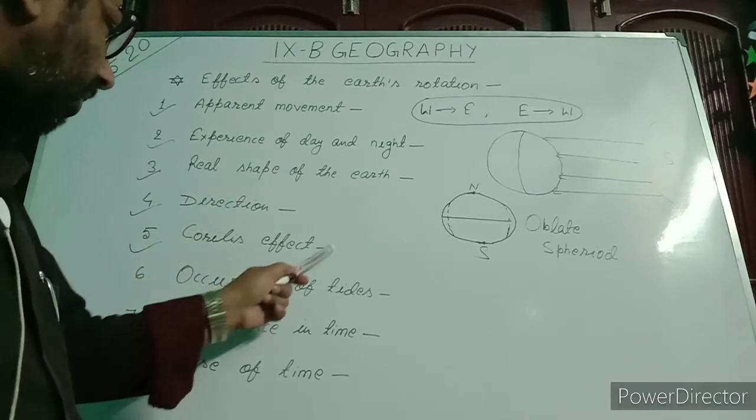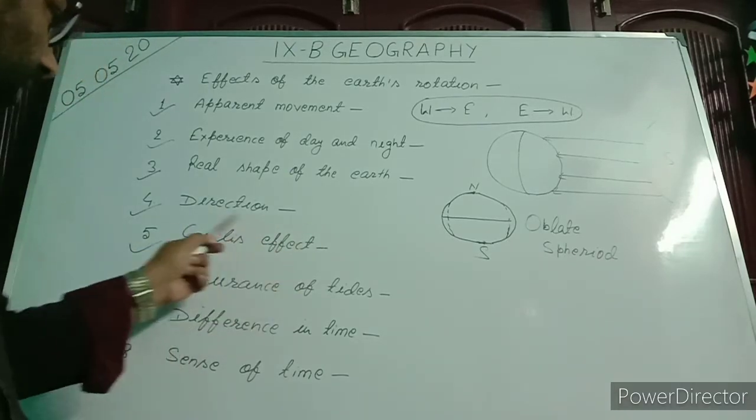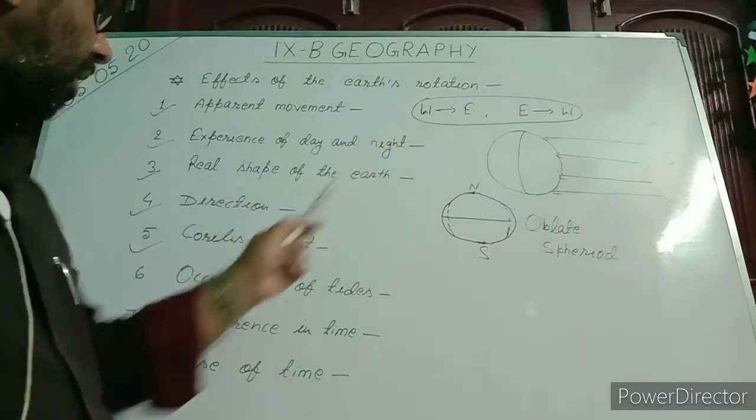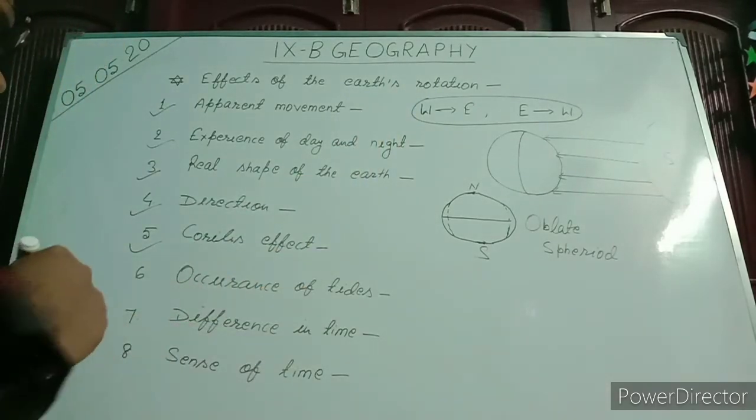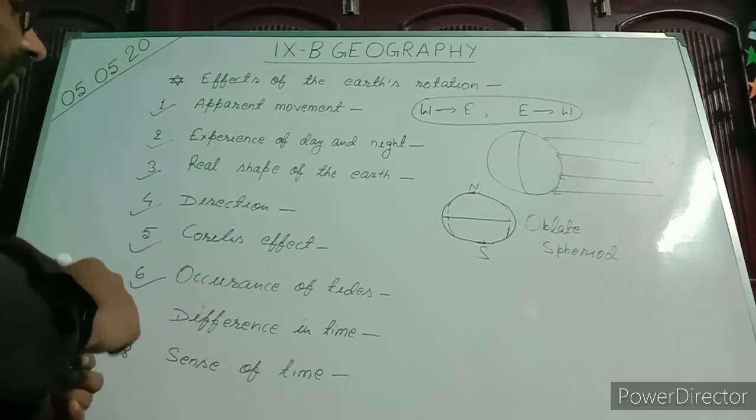This effect on the movement of air and oceanic currents due to the rotation of the earth is called the Coriolis effect. Now we come to point number 6, occurrence of tides.